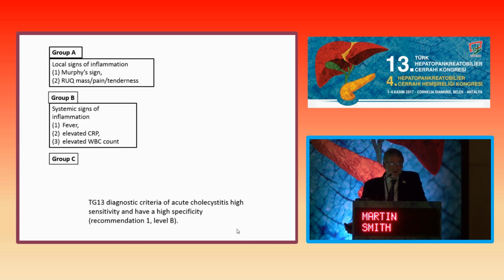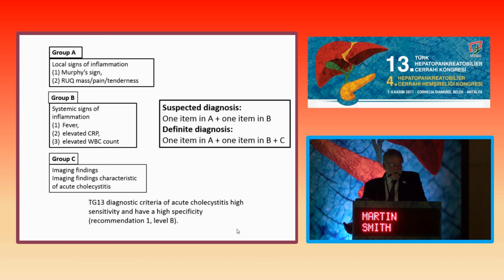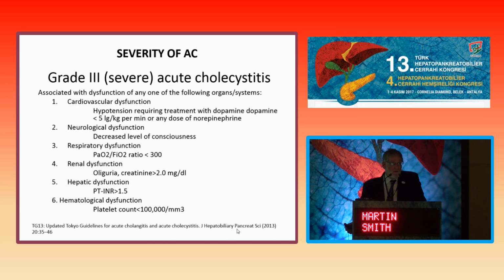The second one is systemic signs of inflammation, such as fever, an elevated C-reactive protein, and an elevated white blood cell count. And then we rely predominantly on imaging findings of acute cholecystitis, and I think those are fairly well described. So to have a suspected diagnosis, we need to have one item in A and one item in B, but to have a definitive diagnosis relies on an imaging finding today.